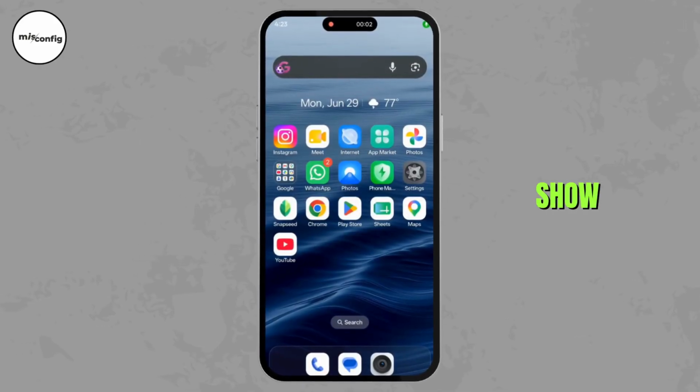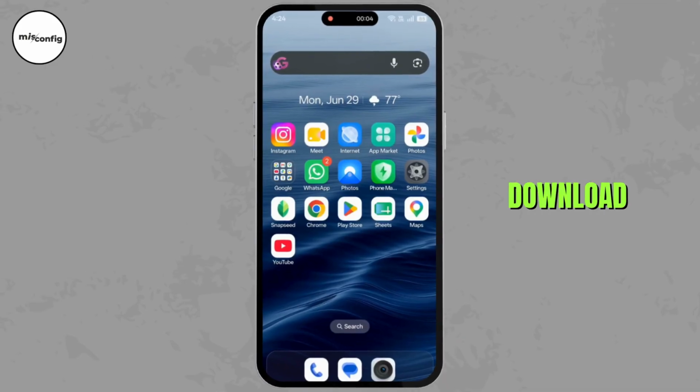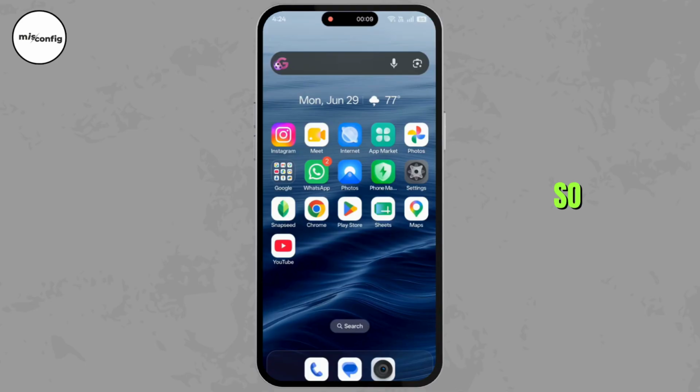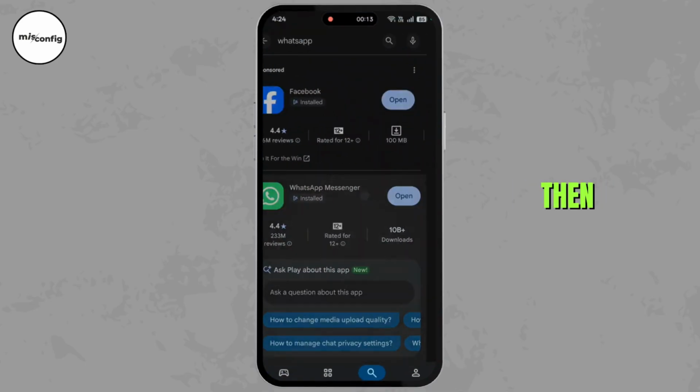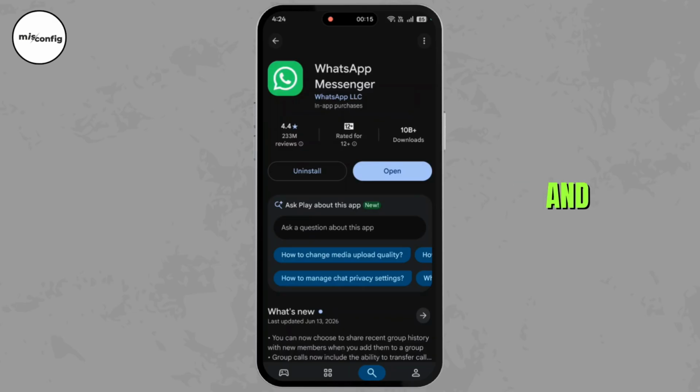In this video, I will show you how to fix the "Can't download, please ask that to be resent to you" error in WhatsApp. So first of all, go to Play Store, search for WhatsApp, then check if there is any update available, and if there is, then update your app.